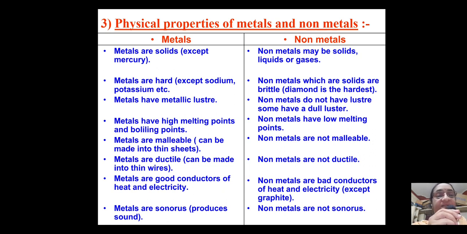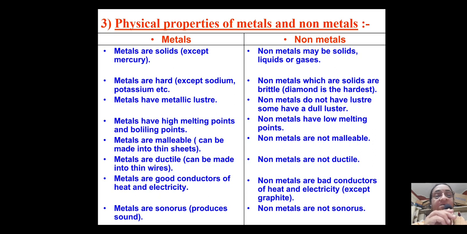Then metals are ductile, can be made into thin wires. Children, in our household wiring also, if you take out the outer plastic covering, inside we find copper. Copper is used in the wiring. Non-metals we will never use like this. It's not possible to make them into wires. Metals are good conductors of heat and electricity. Non-metals are bad conductors of heat and electricity except graphite.